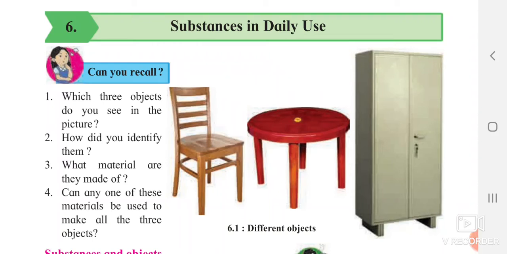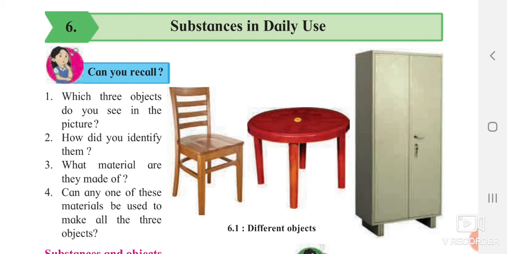Welcome all. We are going to start our sixth lesson, that is substances in daily use. So normally we can see over here there is a chair, table, cupboard. We are using these in our daily use. Which three substances do you see in the picture? We have already told the names. Can you identify them? Yes, we can identify them by the shape itself.